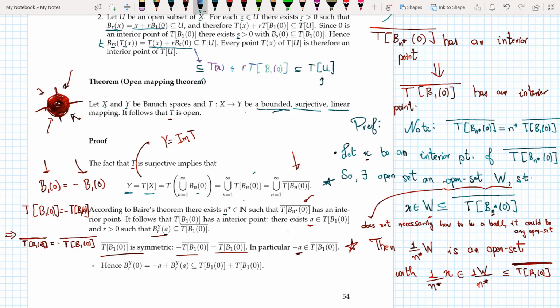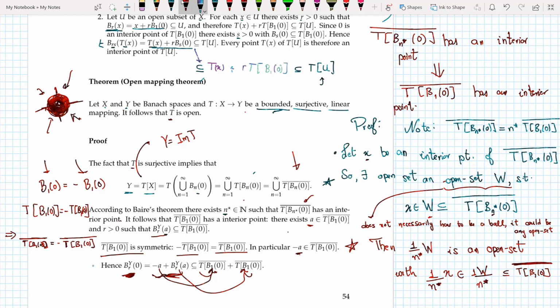Hence, I say that my ball of radius r centered around 0 can be written like this, and this is a subset of these two things. Why? Because a was a subset of this and B_r(a) is a subset of this.